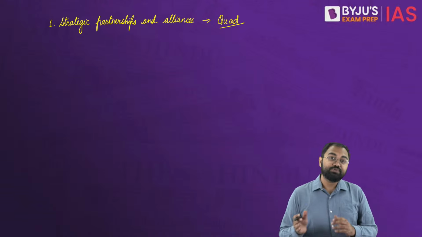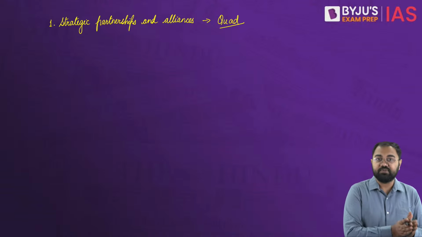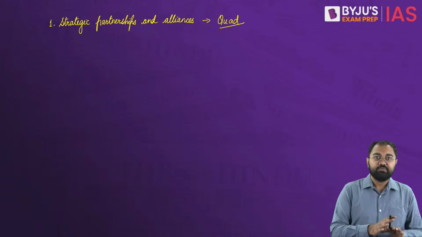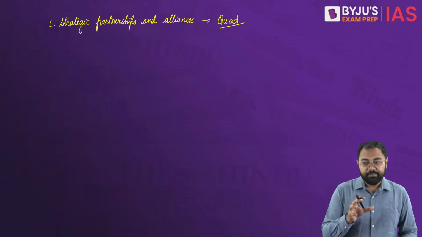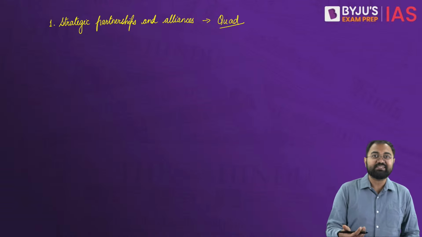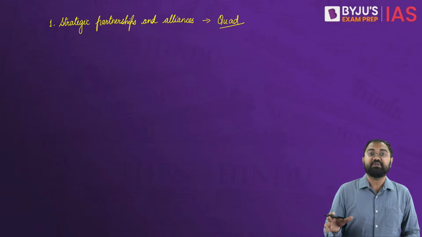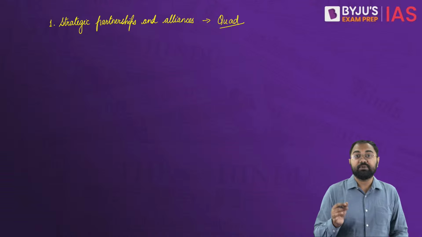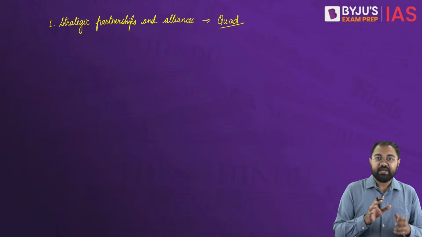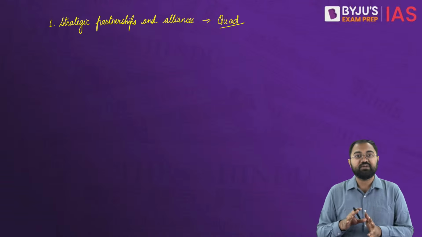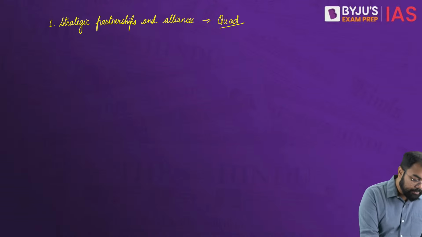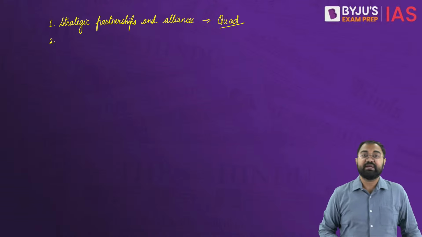Then we also have been trying to enhance our naval presence. The Indian Navy has increased its presence in the Indian Ocean region with a very important emphasis on maritime surveillance, joint exercises, and various patrolling operations that we have carried out in this area. India also has been trying to upgrade its naval capabilities, including various new vessels and submarines, which are a very crucial part of what India has been trying here.